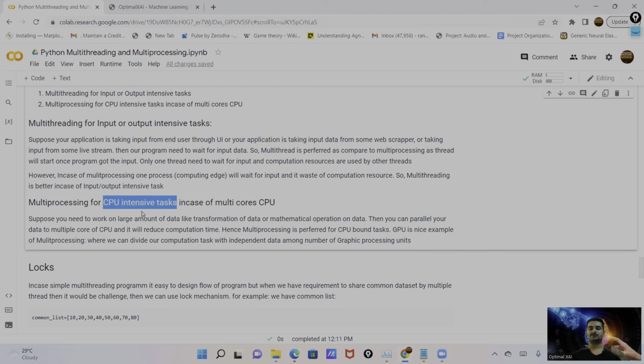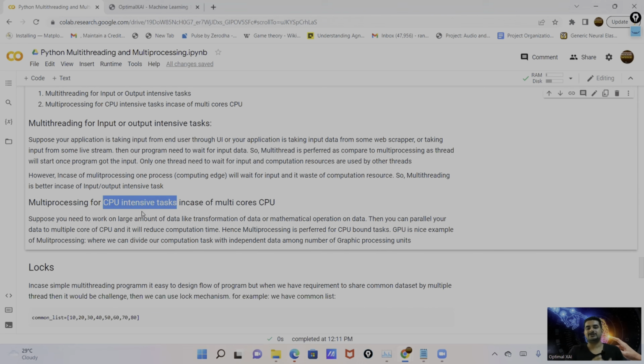Suppose we have a large amount of data and we need to perform a transformation on the data, or a mathematical operation on the data. Specific to data science, most of the time we have a large amount of data, like big data. We need to perform transformations, cleanings, feature engineering. During feature engineering, we perform different transformations on the data.